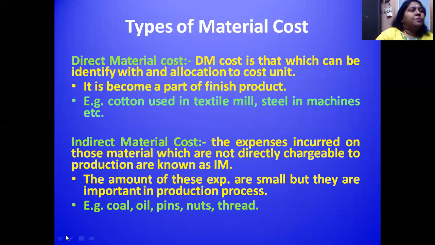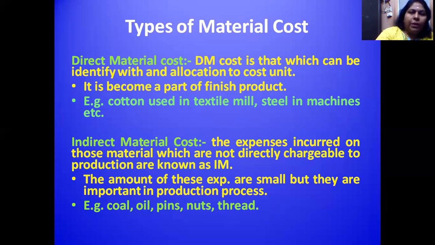Next, I want to explain the types of material costs. I said already there are two types of material costs: direct material cost or indirect material cost. What's the real difference between direct material cost and indirect material cost? Say for example, if you are going to produce a chalk piece, looking at the chalk piece, what kind of raw material is utilized for producing it?